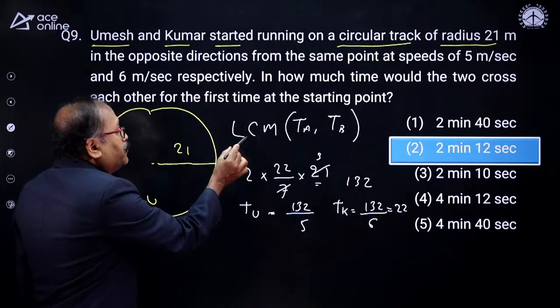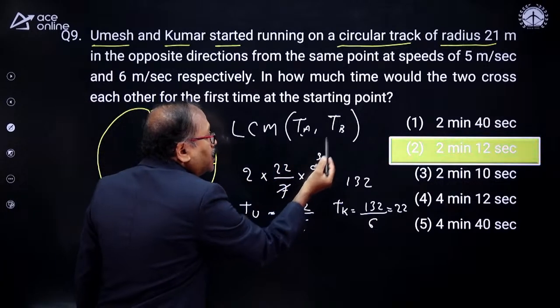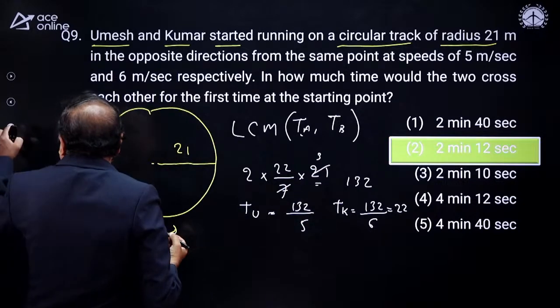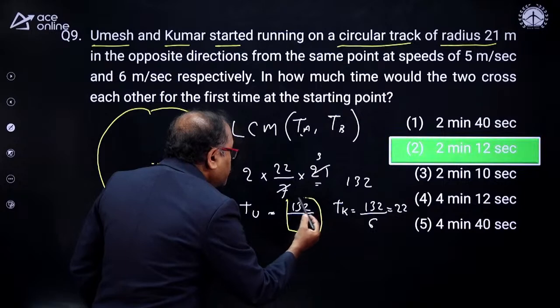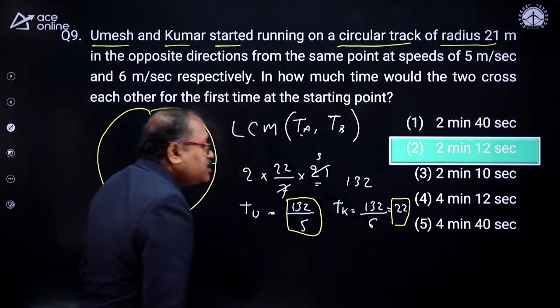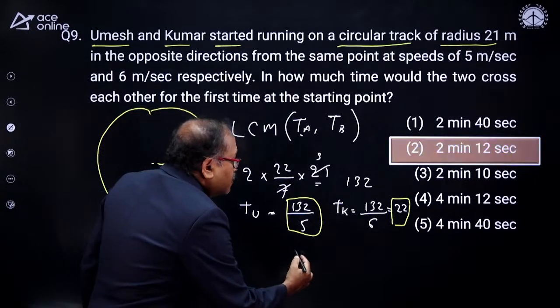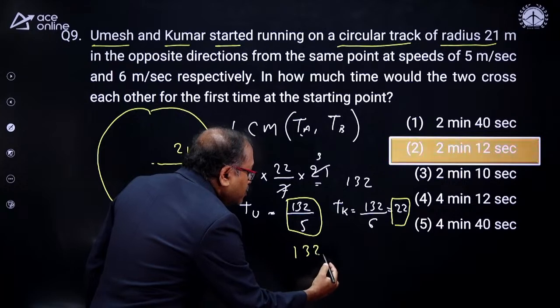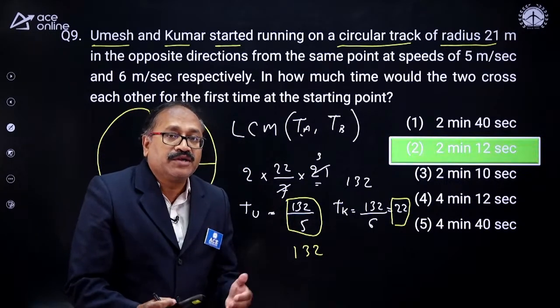Then what is the formula for meeting at the starting point? LCM of time taken by A and time taken by B. The time taken by A is 132 by 5 and time taken by B is 22. What is its LCM? You know how to find the LCM when a fraction is there, so I am not getting into that part.